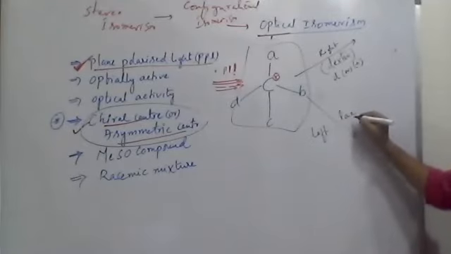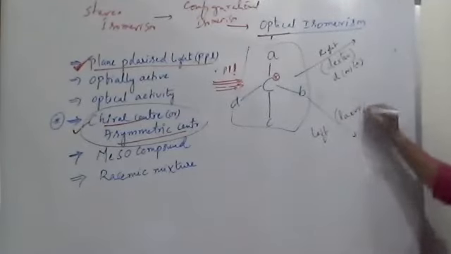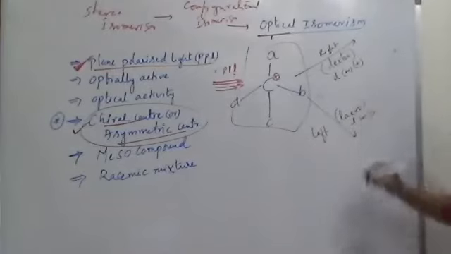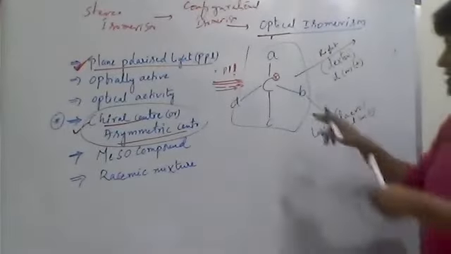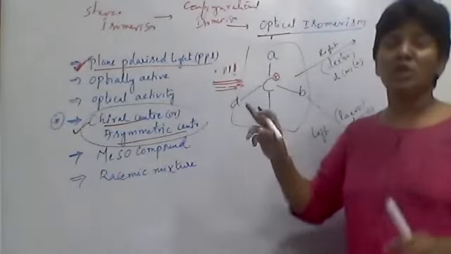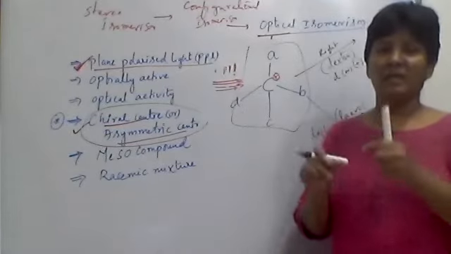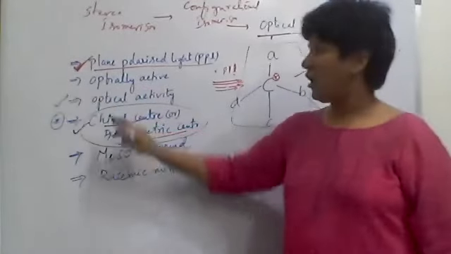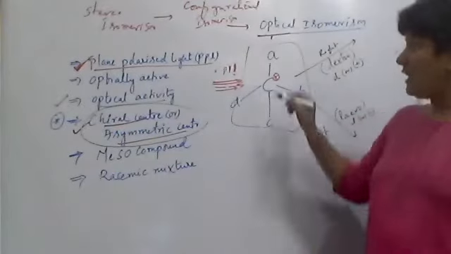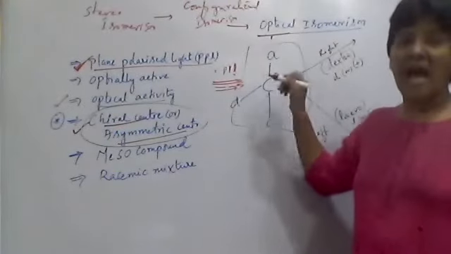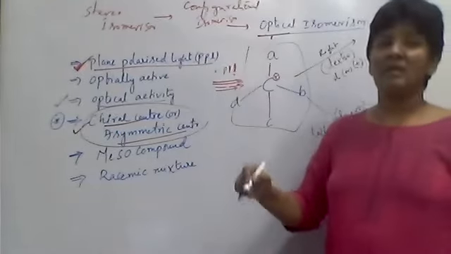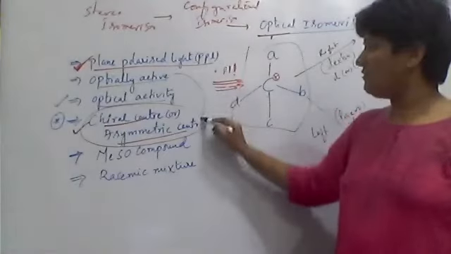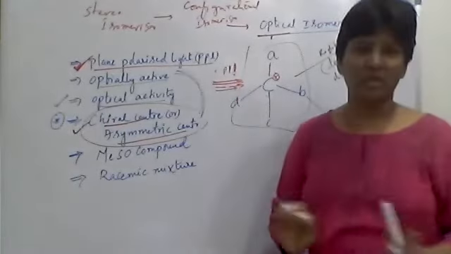Levo, spelled L-A-E-V-O, or small l, is given by a negative sign. Okay, so this ability of a chiral molecule to change the direction of PPL to the right side or left side is called optical activity. Any chiral molecule that has an effect on PPL to change its direction is called optically active. Optically active and chiral center mean the same.